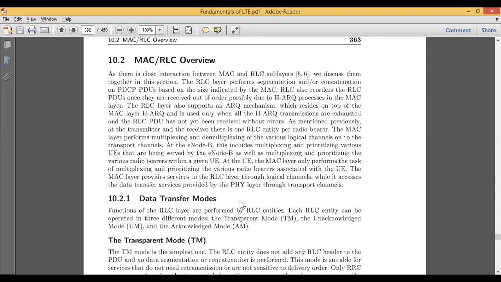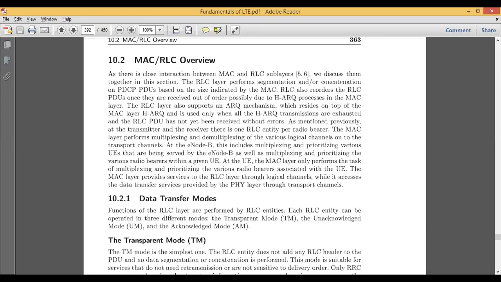Then another thing happening in the MAC layer is that it performs the task of multiplexing and prioritizing the various radio bearers which are associated with a UE, and it also gives services to the RLC layer through logical channels, while it accesses the data transfer service provided by the physical layer through transport channels.